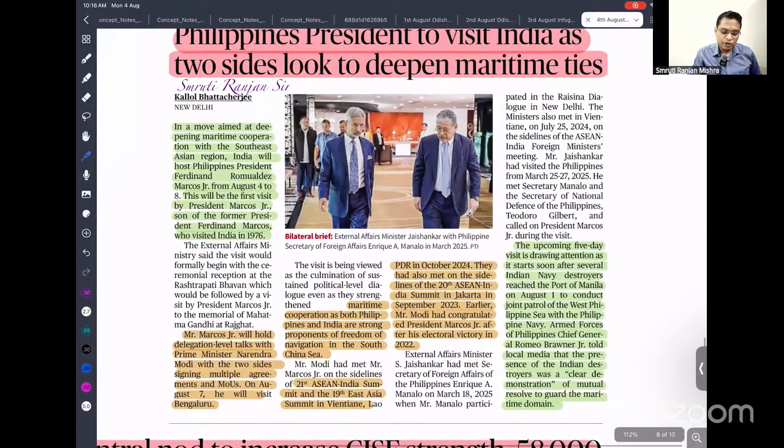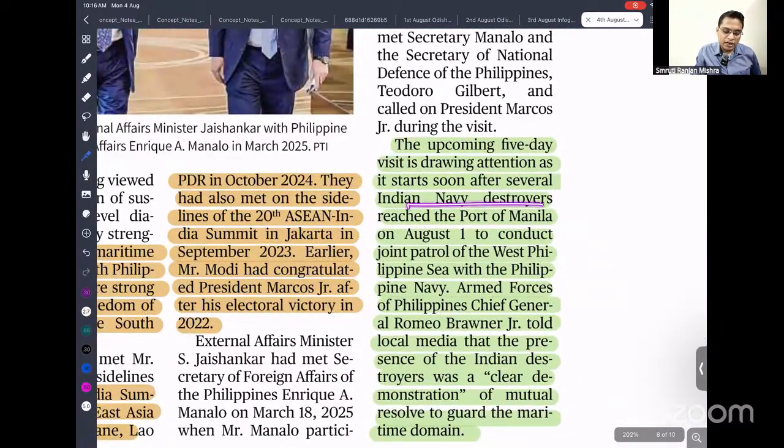We have already deployed our naval destroyer, which reached the port of Manila, and we are going to conduct a joint exercise there. So that is a clear signal to China: if you are active in the Indian Ocean, we are also active in the South China Sea.